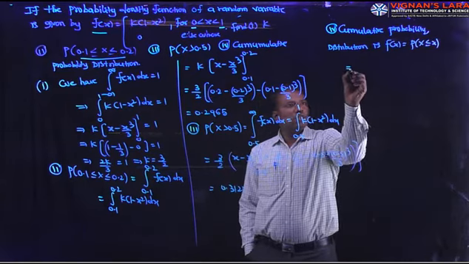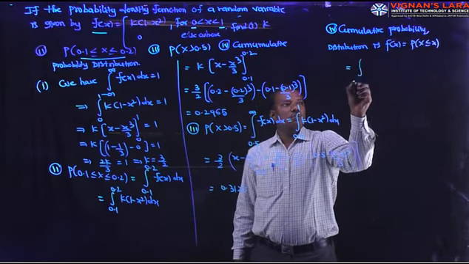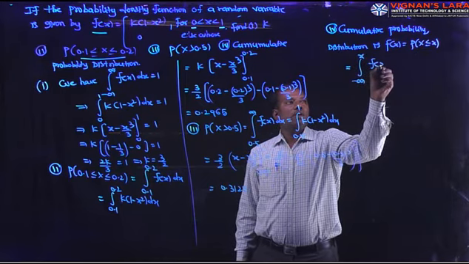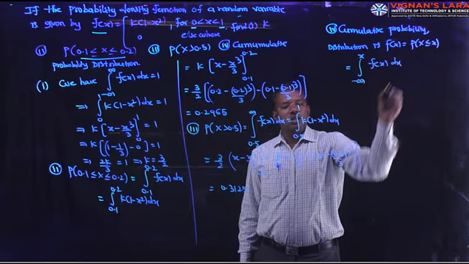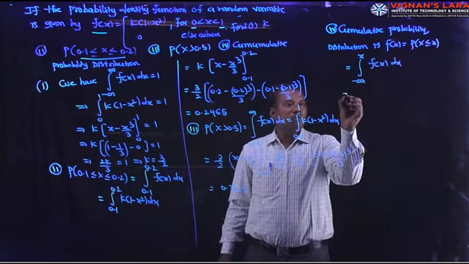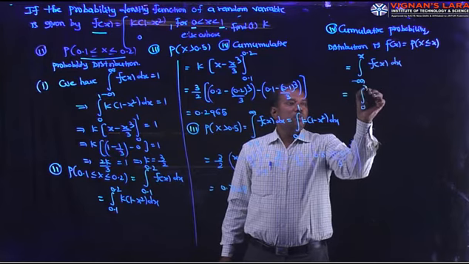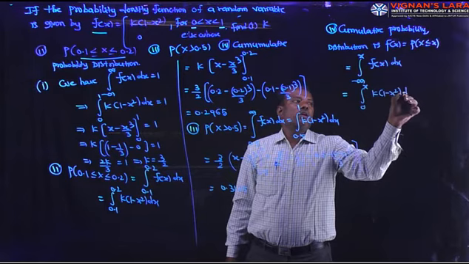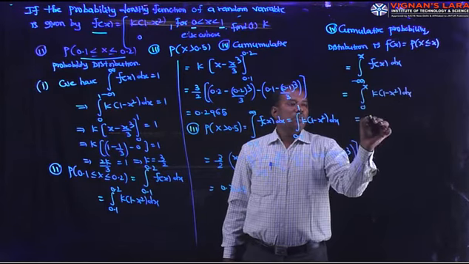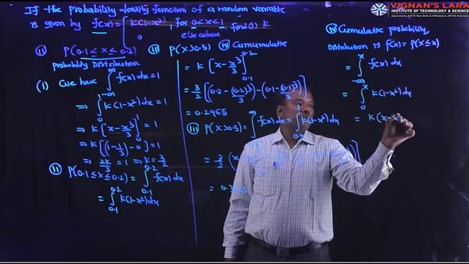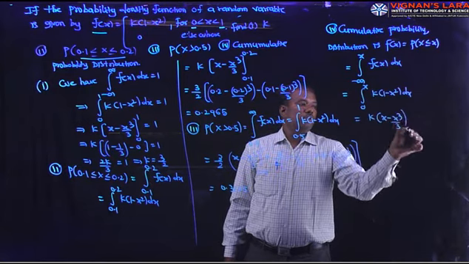In the continuous case, it means the integral from minus infinity to x of f of x dx. In general, minus infinity represents the lower limit. What is the lower limit in this problem? 0, so 0 to x. What is f of x? k into 1 minus x square dx. And integrate: k into x minus x cube by 3 in between 0 and x.